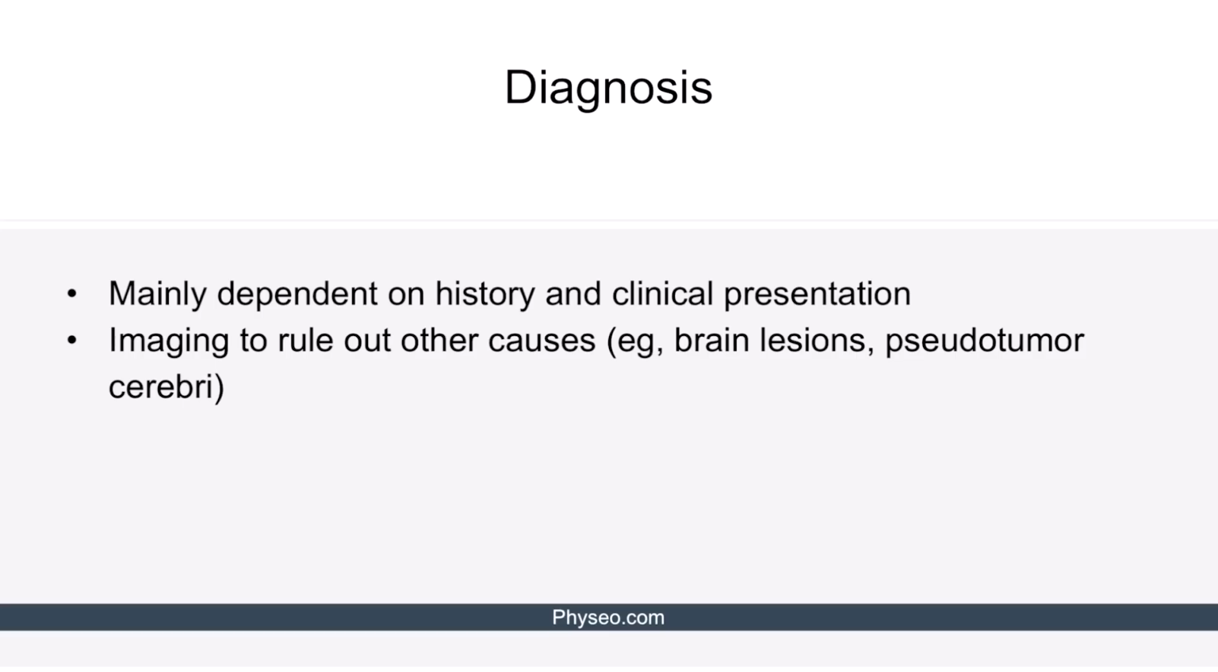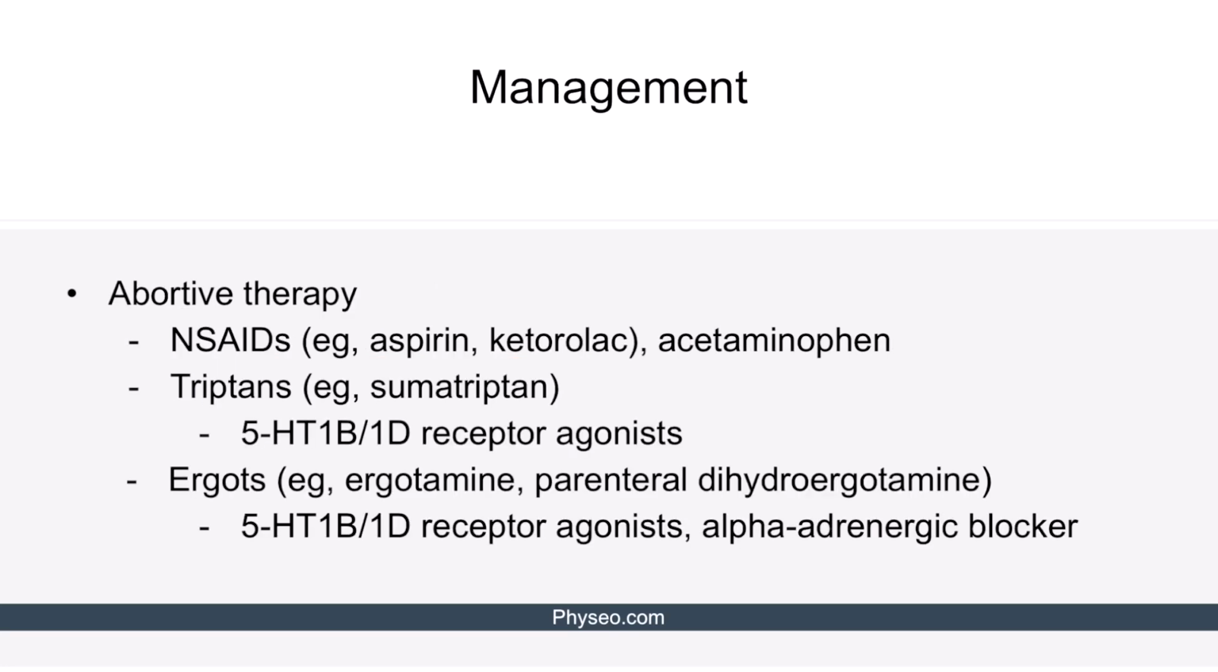The diagnosis of migraine is primarily based on history and clinical presentation. However, imaging can be performed to rule out other causes like a brain lesion or a pseudotumor cerebri. Management consists of two parts, abortive and prophylactic. It is very high yield to remember these two therapies separately.